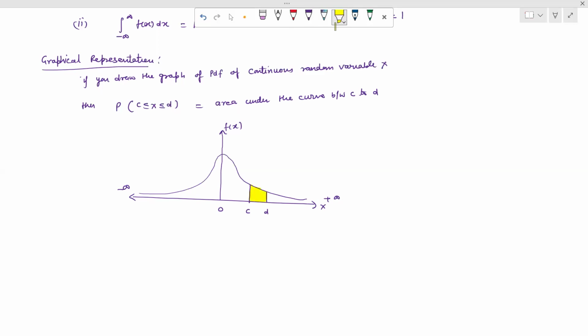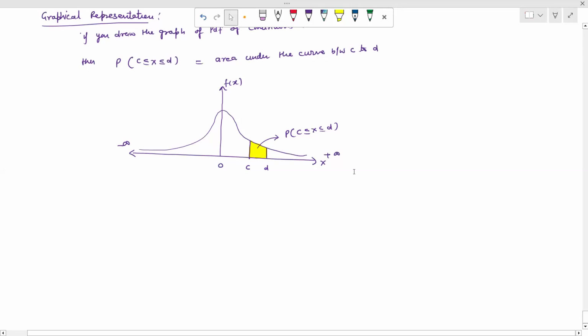So this is our required area, or we can say this is the random variable x lying between c to d. So how to evaluate this area? We use the integral. I hope you understand the definite integral to evaluate the area. We take the integral from c to d of f(x) dx for evaluating the area.